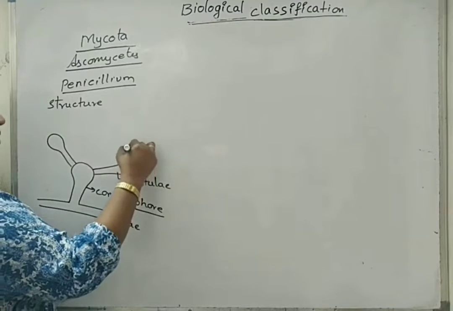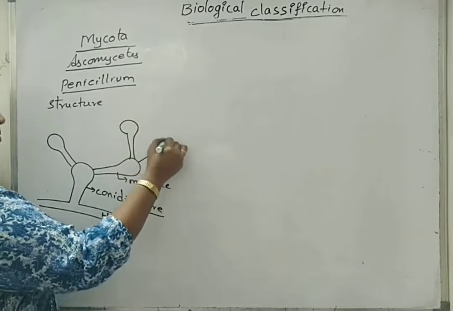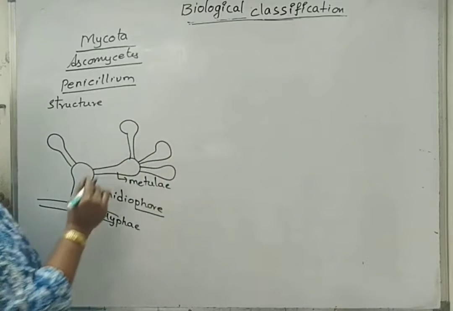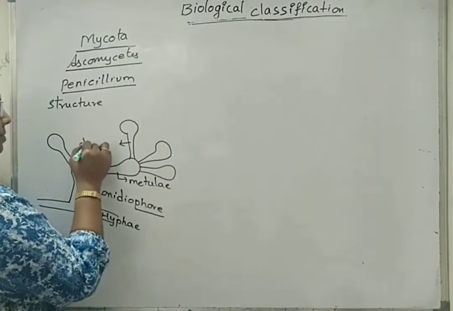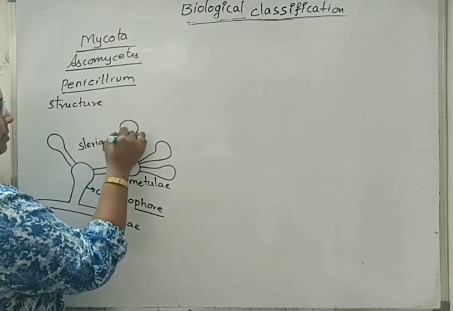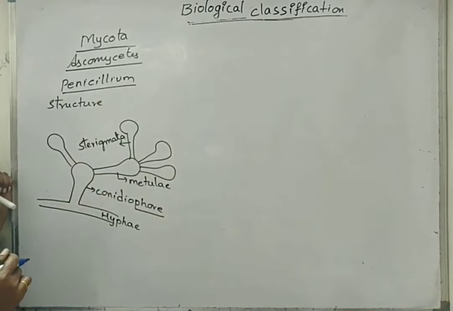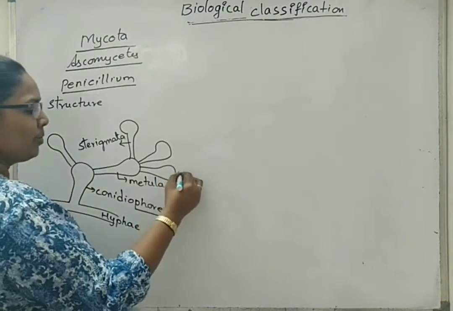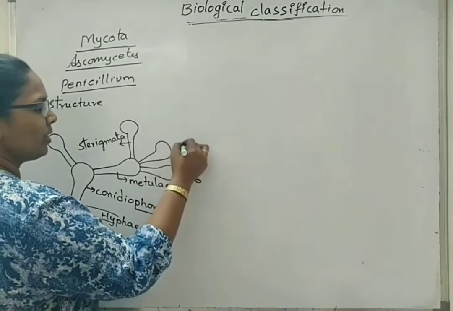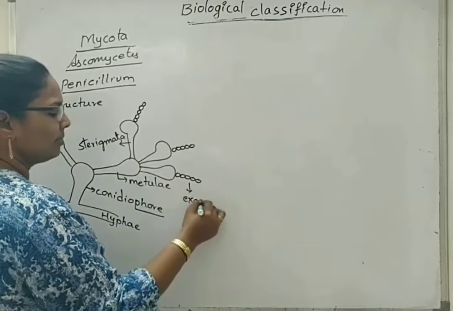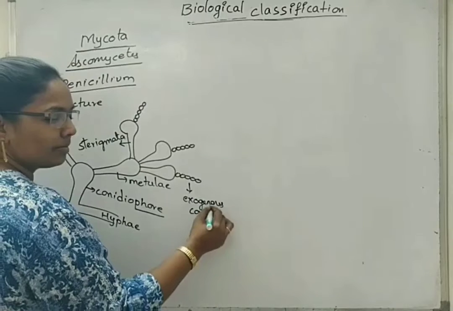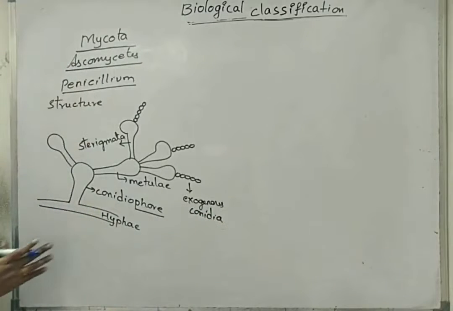These metulae in turn bear other structures called sterigmata. This is the primary sterigmata, which bears the exogenous conidia. This is the typical structure of Penicillium.